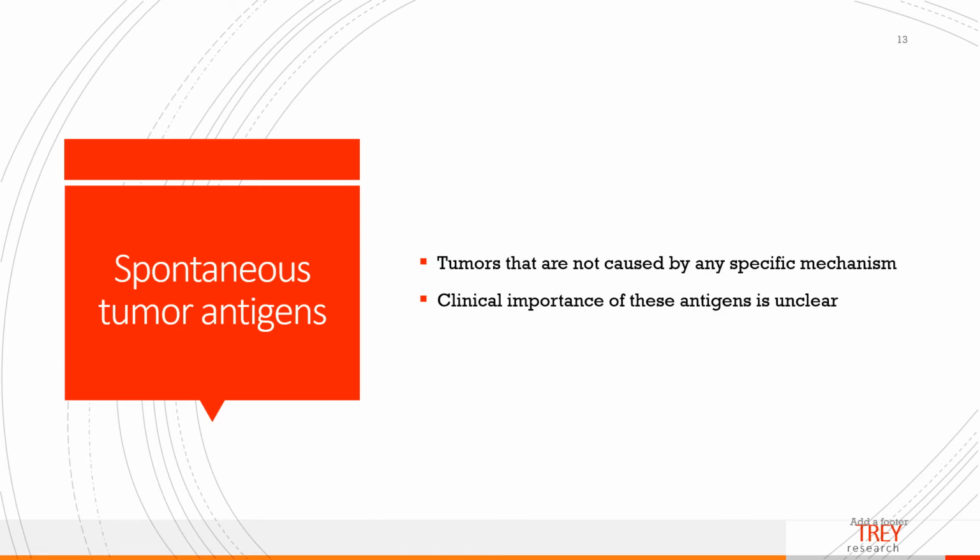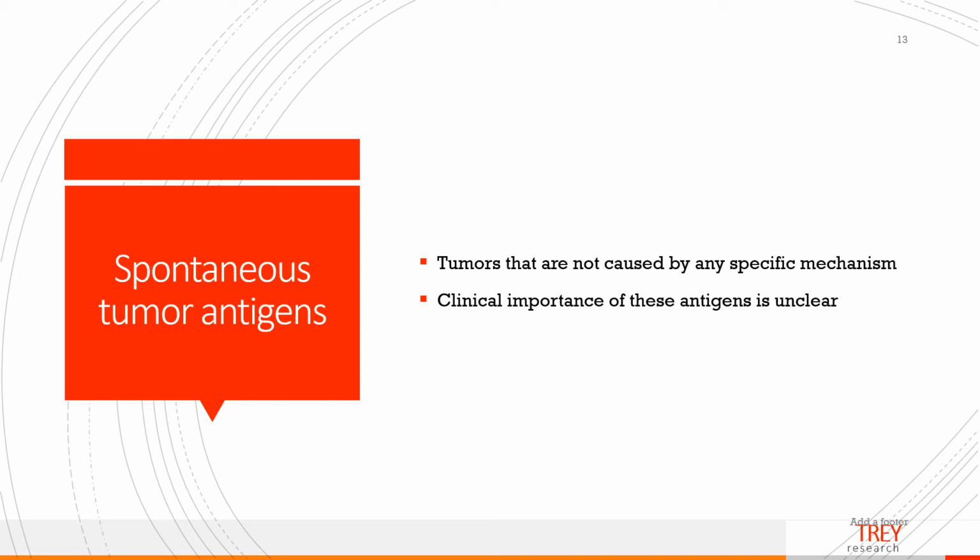And yet another type of tumor antigens are spontaneous tumor antigens. Okay, the three previous are tumor-specific antigens, tumor-associated antigens, and carcinofetal antigens. In the spontaneous tumor antigens, these tumors are not caused by any specific mechanism, but they may produce certain antigens, okay, or markers used to monitor or screen for cancer.